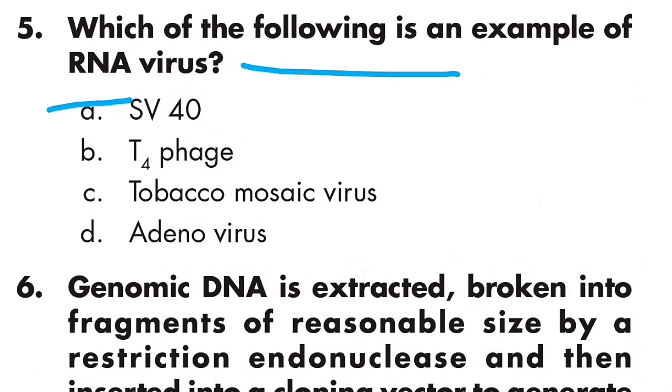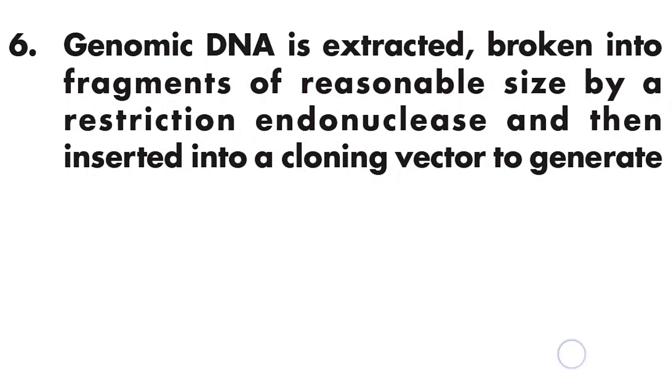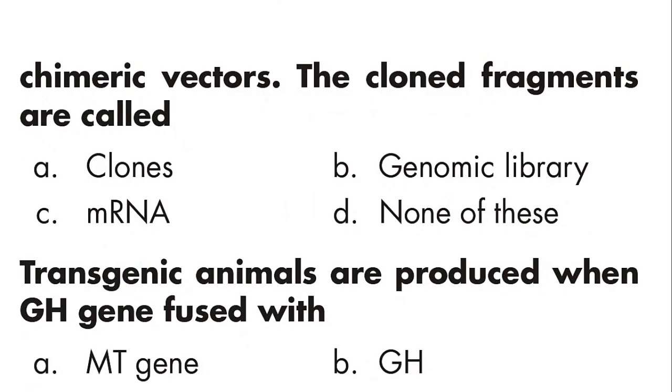Question number 5: which one of the following is an example of RNA virus? Option C is right. Tobacco mosaic virus is a type of RNA virus. Question number 6: genomic DNA is extracted, broken into fragments of reasonable size by a restriction endonuclease and then inserted into a cloning vector to generate chimeric vector. The cloned fragments are called genomic library. Option B is right.